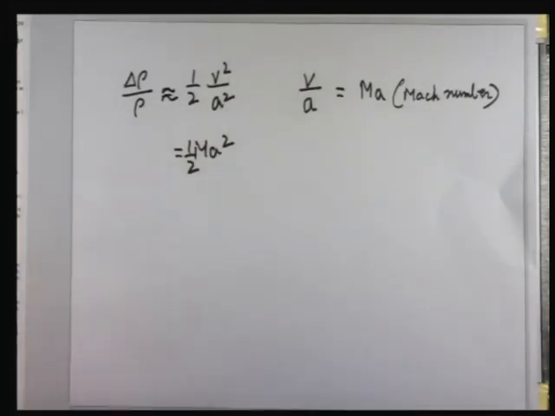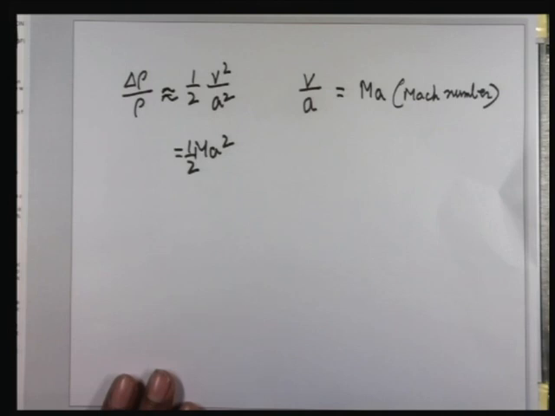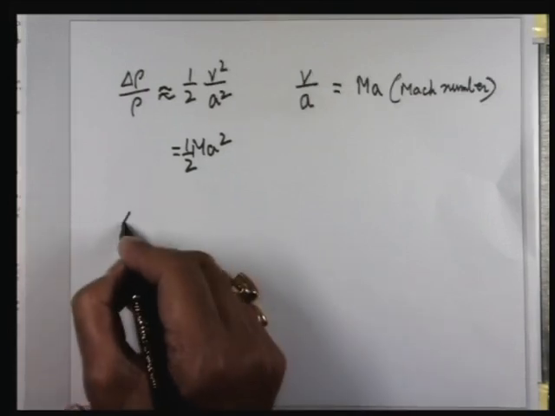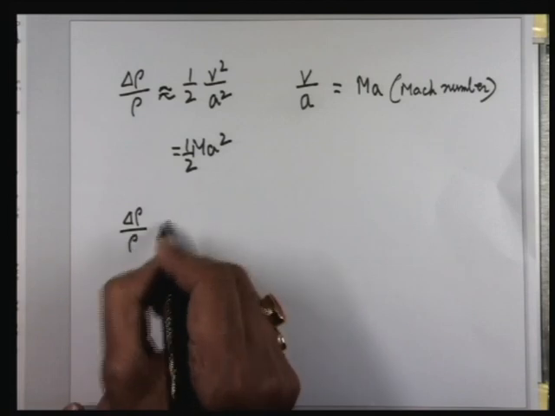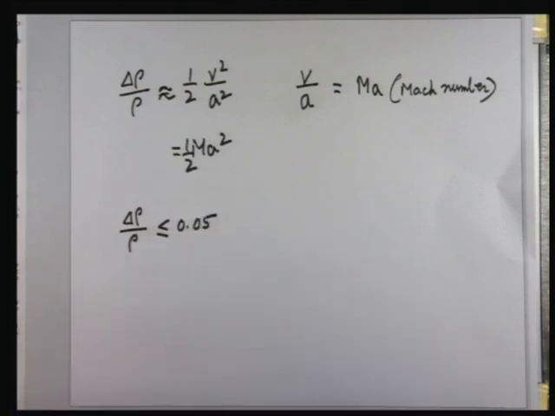Now take an engineering approximation. Delta rho will always change. No matter is there which is 100% incompressible with a value of E infinity. So therefore, always compressibility will be there. There will be a change. Similarly, delta rho can never become 0. But from an engineering approximation, if delta rho by rho is less than 5%, I ignore that change of density in the flow brought about by the change in pressure in the course of flow.